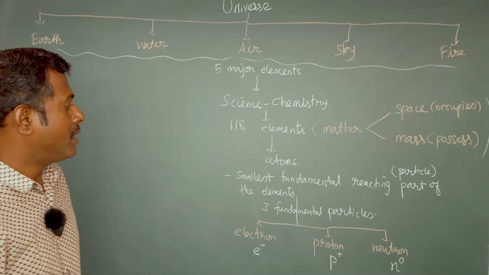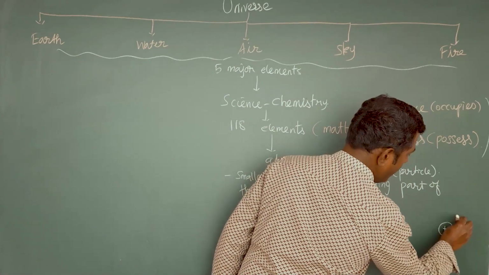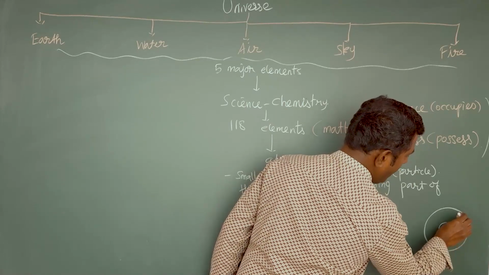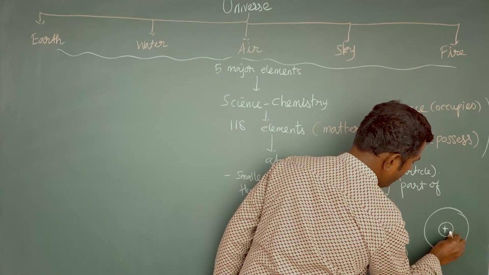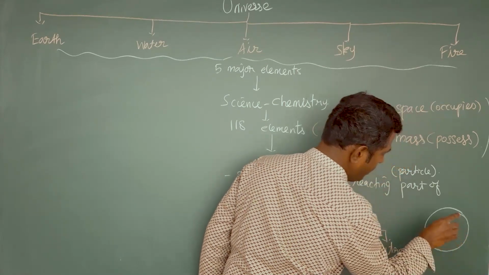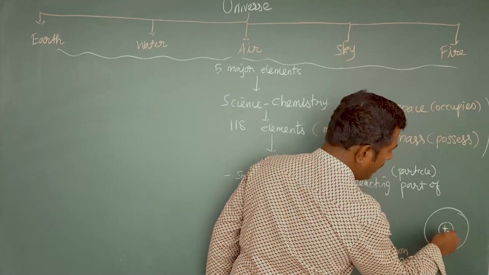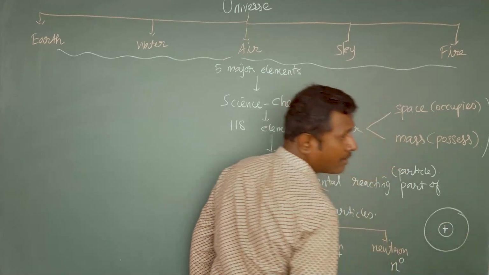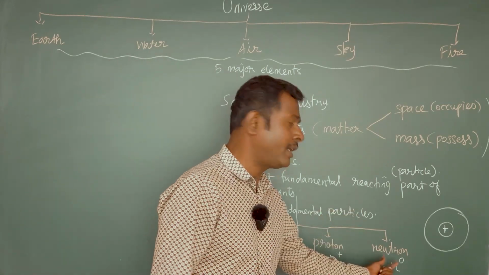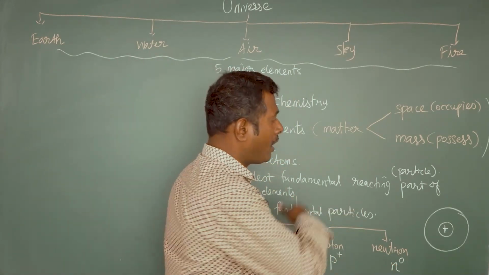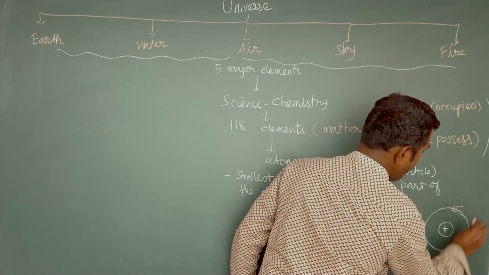Up to now we know that atoms are spherical in shape. At the center of the atom, positively charged protons and neutral neutrons are present, which is called the nucleus. The nucleus is always positively charged due to the presence of protons and neutrons together. Around this nucleus, in circular paths, electrons are revolving.